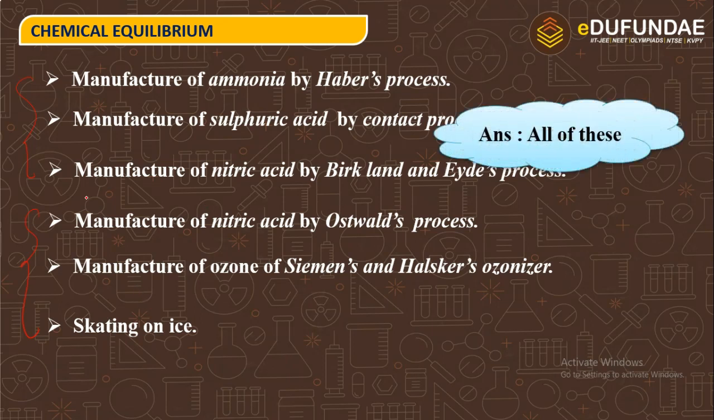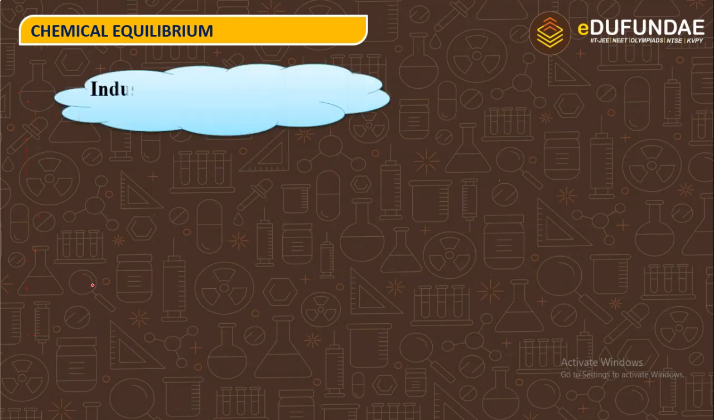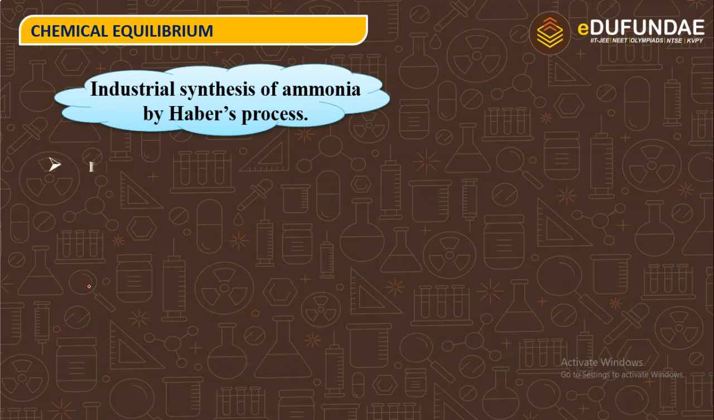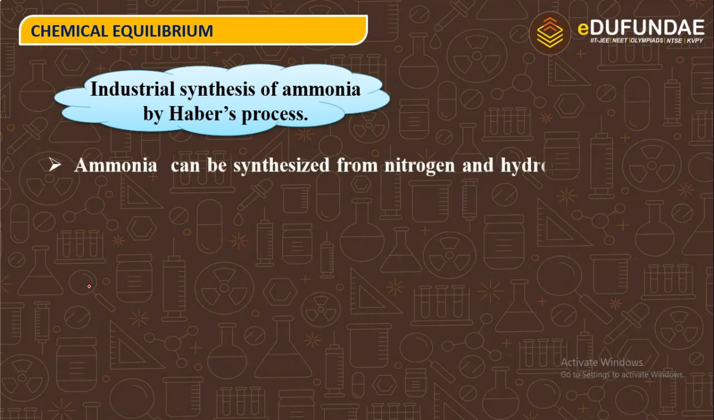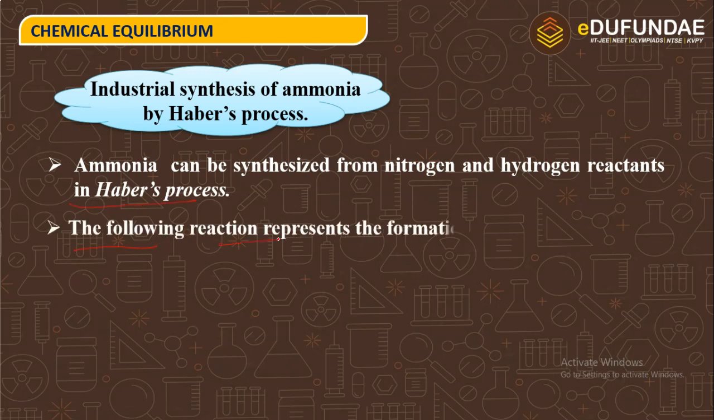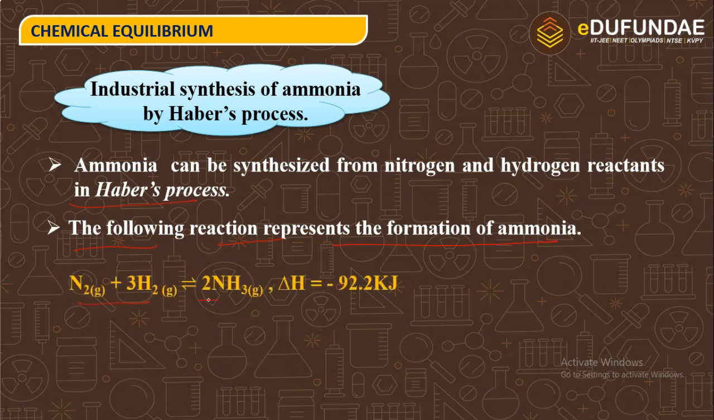The answer is as follows. Industrial synthesis of ammonia by Haber process. Ammonia can be synthesized from nitrogen and hydrogen reactants in the Haber process. The following reaction represents the formation of ammonia: N2 plus 3H2 gives 2NH3. The reaction is in equilibrium, delta H is negative, minus 22.2 kJ.